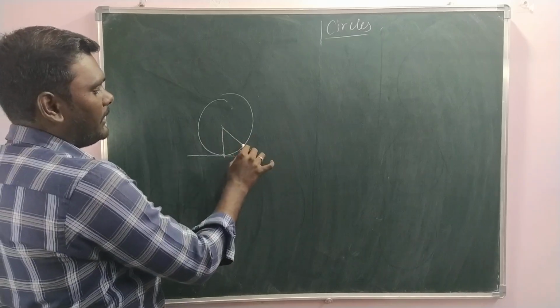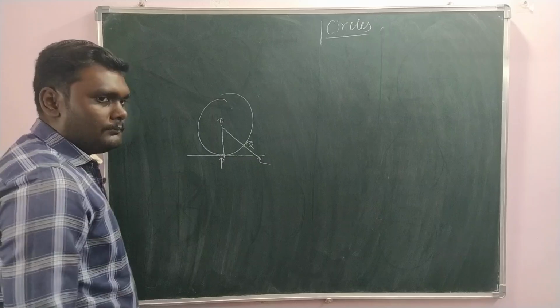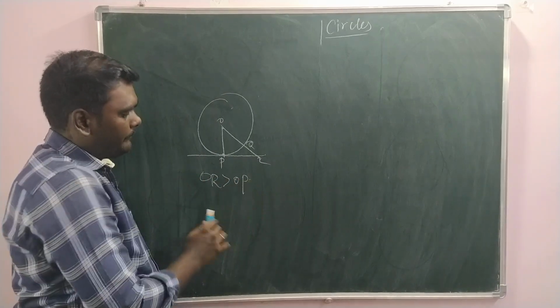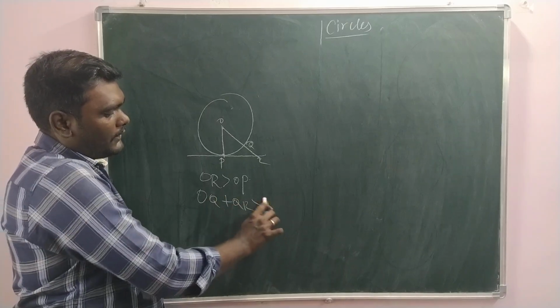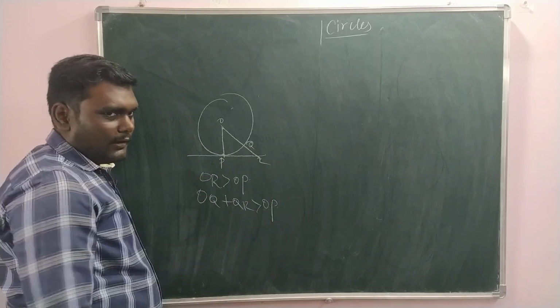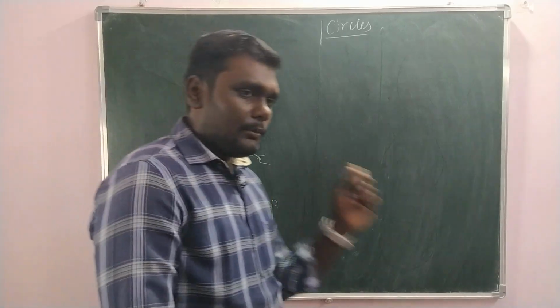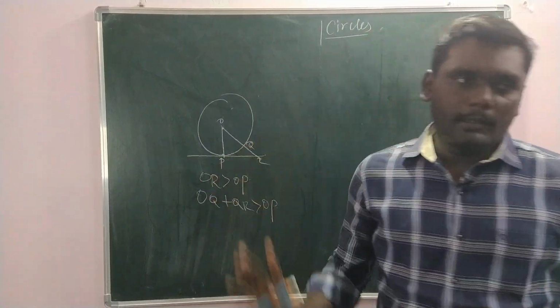If you take another point Q on the tangent, and R, then OR is greater than OP. That means OQ plus QR is greater than OP. If you take any other point on this line, it would be greater than OP. This is the smallest distance. The smallest distance between the point and the line is the perpendicular distance only. That is why we conclude that this is perpendicular.